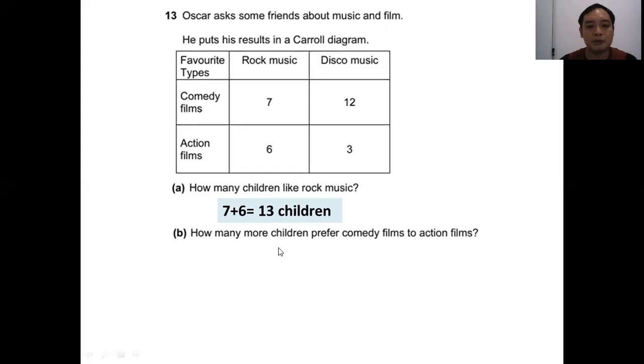B. How many more children prefer comedy films to action films? So comedy films is this row, and the action films is this row. So I will have 7 plus 12 minus 6 plus 3. So it is equal to 19 minus 9, equal to 10 children.